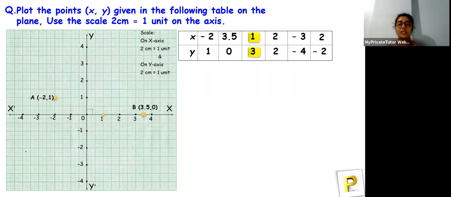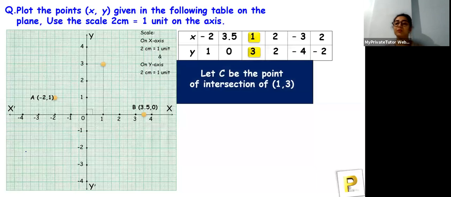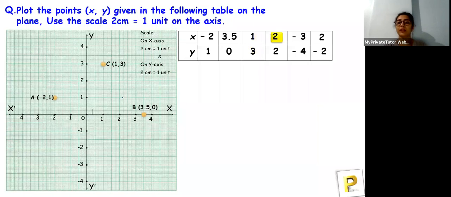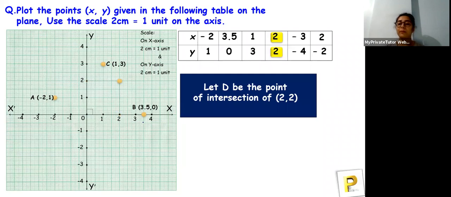Then the next one is (1, 3). So 1 is here and 3 is here. So you get the coordinate. Let's see the point of intersection of 1 comma 3. Next we have (2, 2). So 2 is here and 2 is here again. Let's draw perpendicular lines, and let D be the point of intersection of those two points.